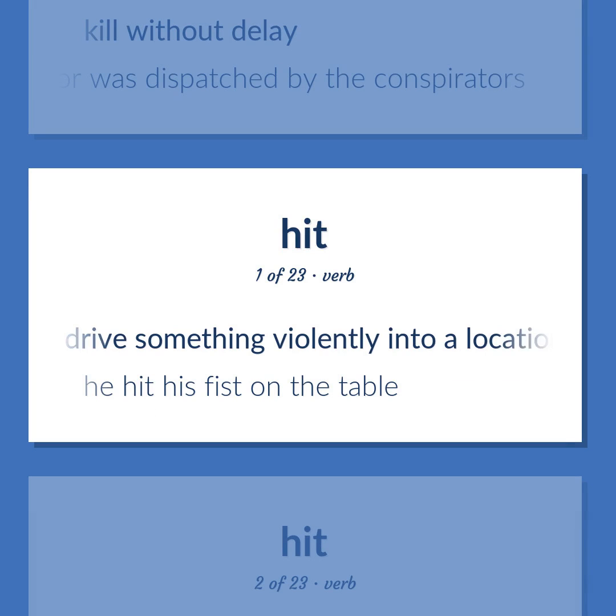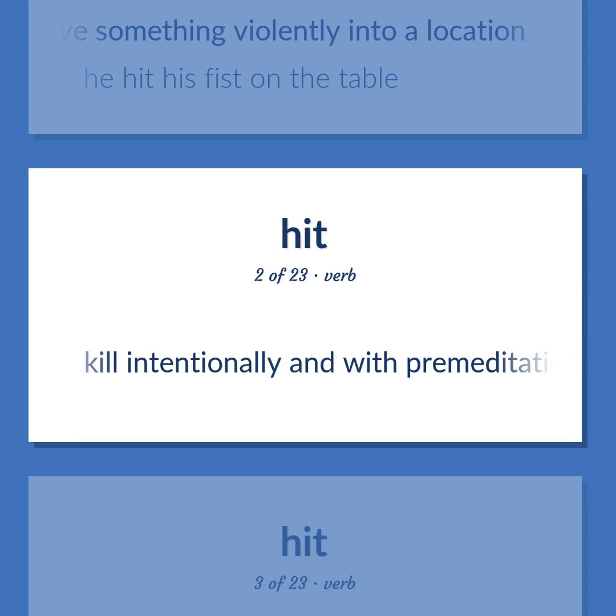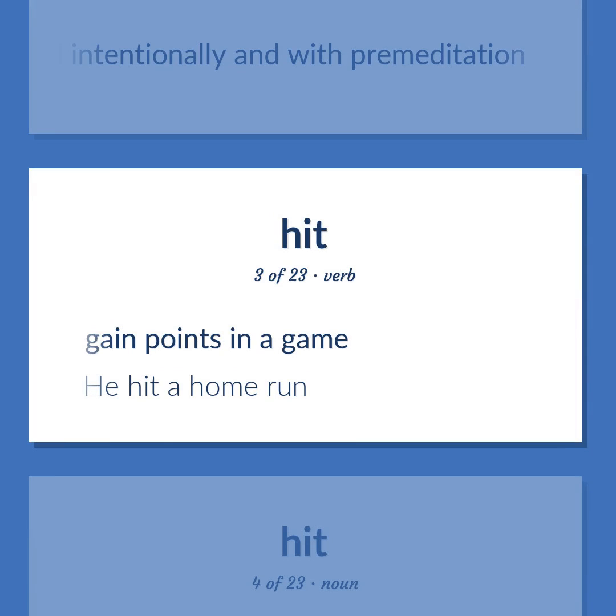Drive something violently into a location. He hit his fist on the table. Kill intentionally and with premeditation. Gain points in a game. He hit a home run.